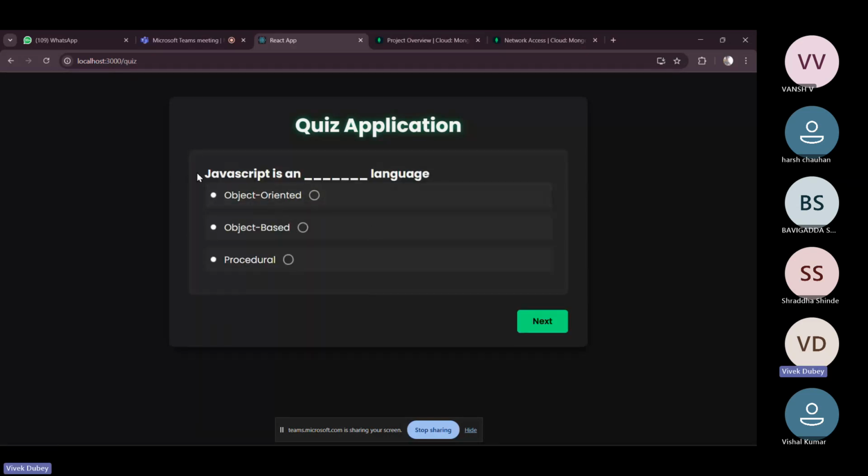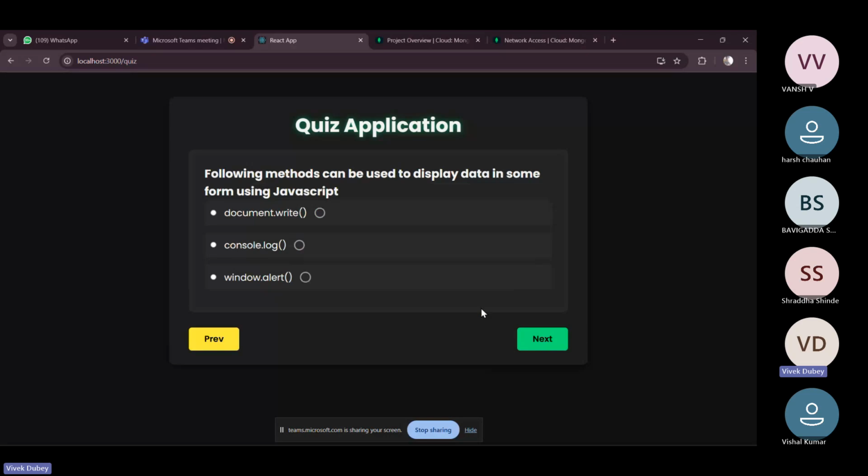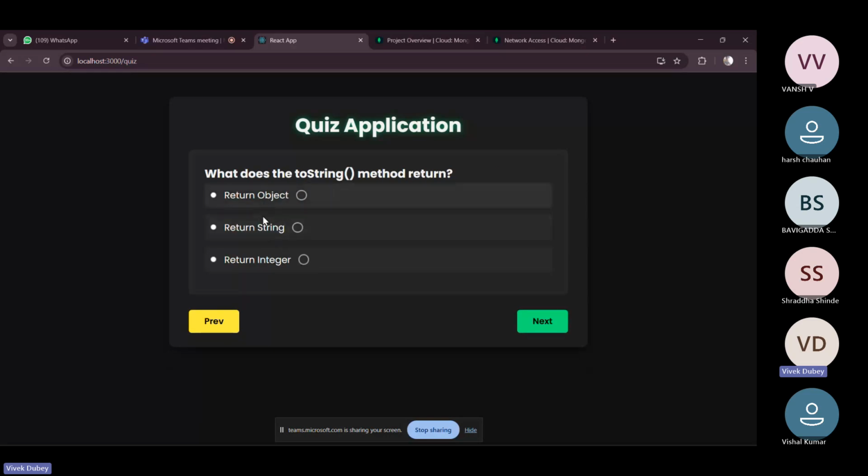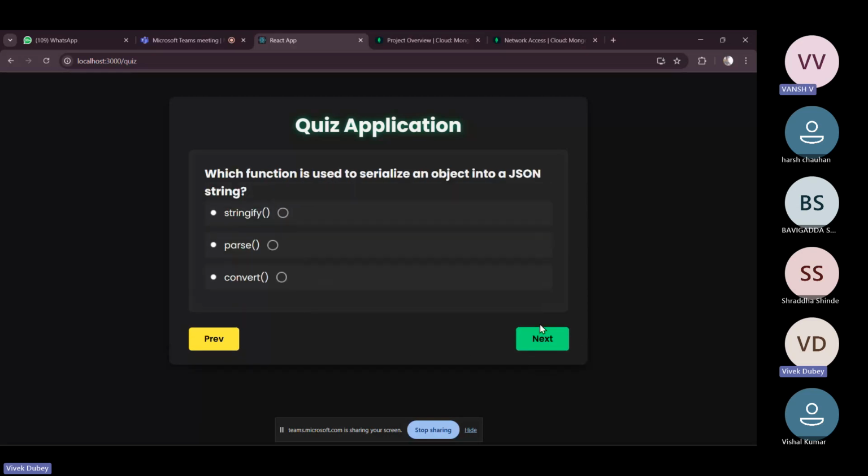So here are some questions, only 5 questions. After that, we will get the results. JavaScript is an object-oriented language, and let me quickly select the correct answer. Okay, I think everything is correct. Return a string. Okay, Sushmita, you can leave if you have any important work.